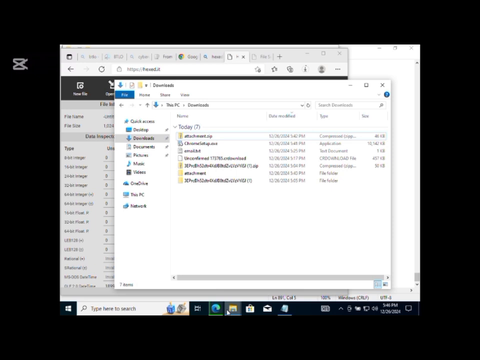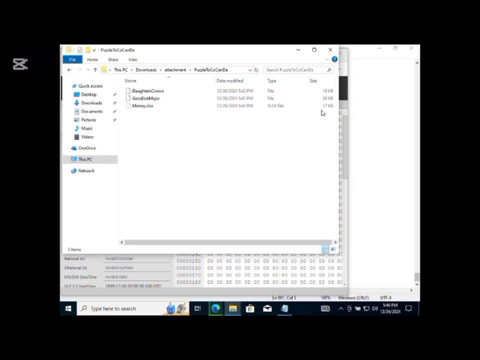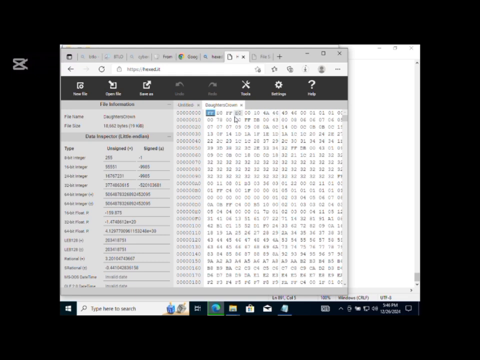We will take the first, which is the daughter's crown. We'll drag the daughter's crown to that hex editor to check the file signature. So we can see FFD8 FFE0. So that is the file signature. We need to verify to know what type of file it is.